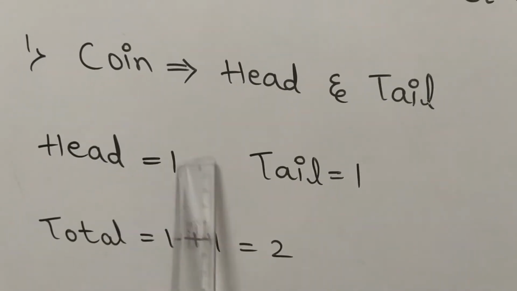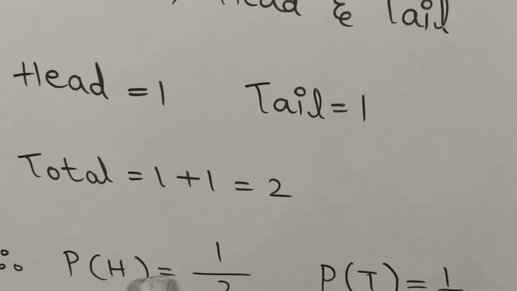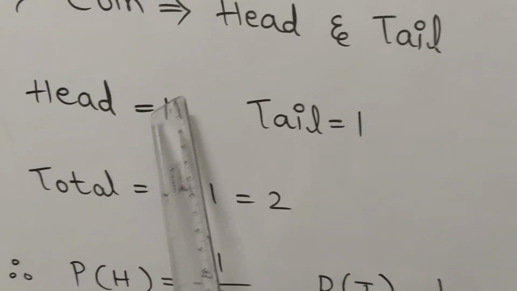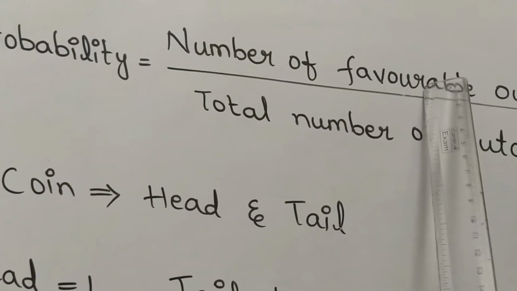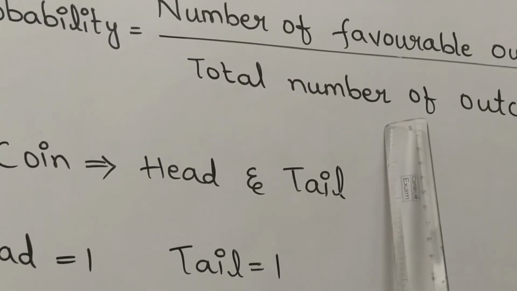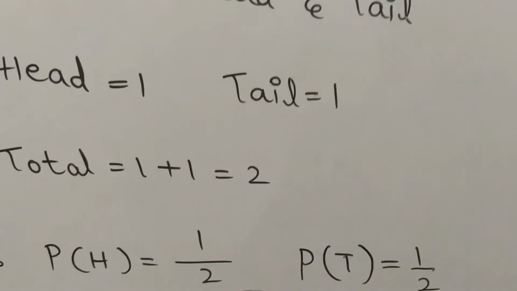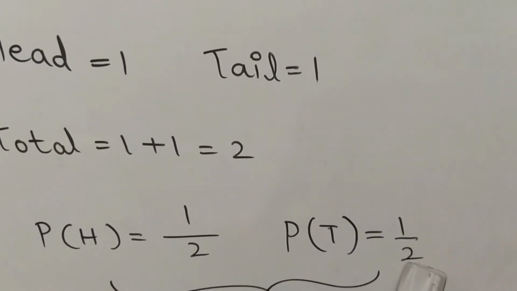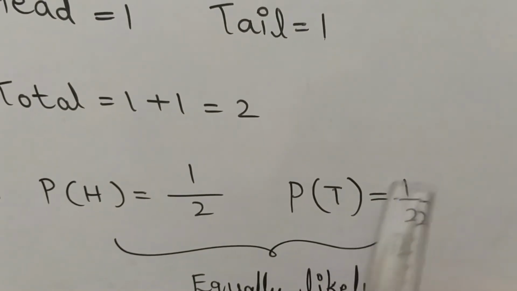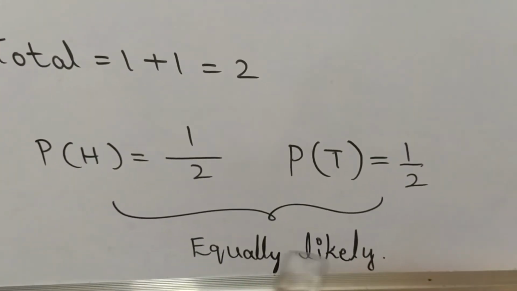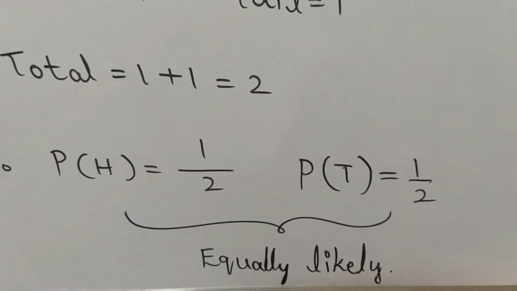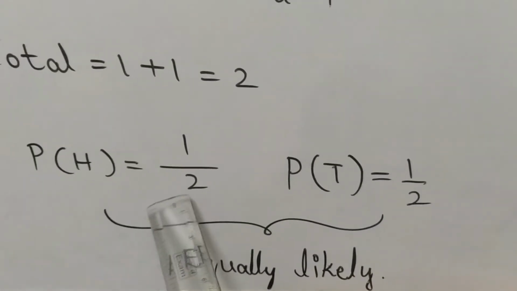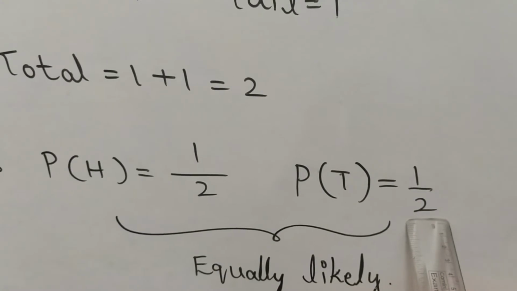Next, total are 1 plus 1 is equal to 2. And probability of getting head. Now we have to write probability of getting head. Head will come only one time. So favorable outcome of head is 1. By total outcomes, how many are there? Here 2. So write 1 by 2. Similarly, probability of tail. Tail will come one time. By total are 2. Therefore, probability of tail is also 1 by 2. Hence, it is an equally likely outcome, students. It is equally likely because here we are getting the values of probability of getting head and probability of getting tail as equal.